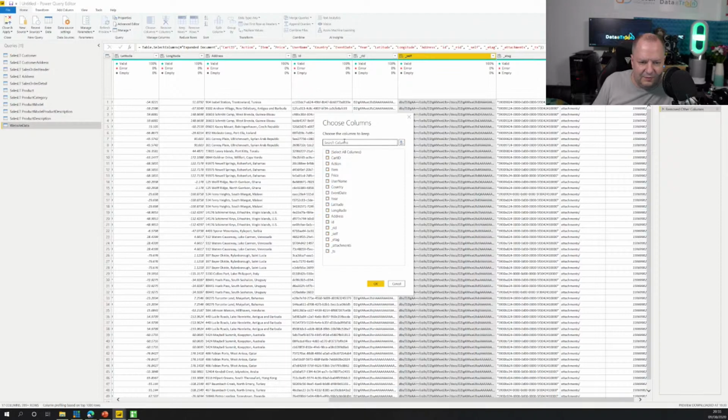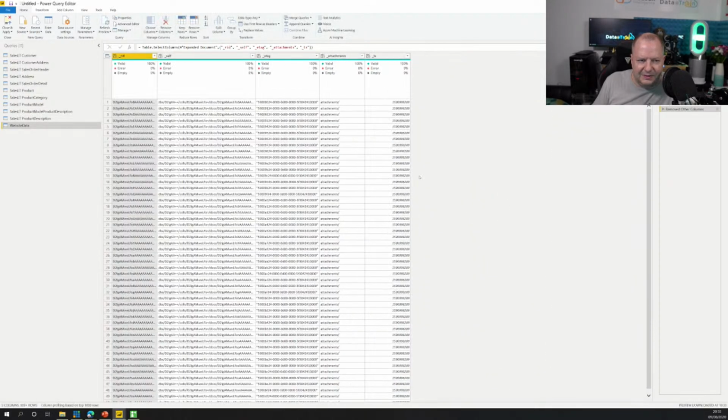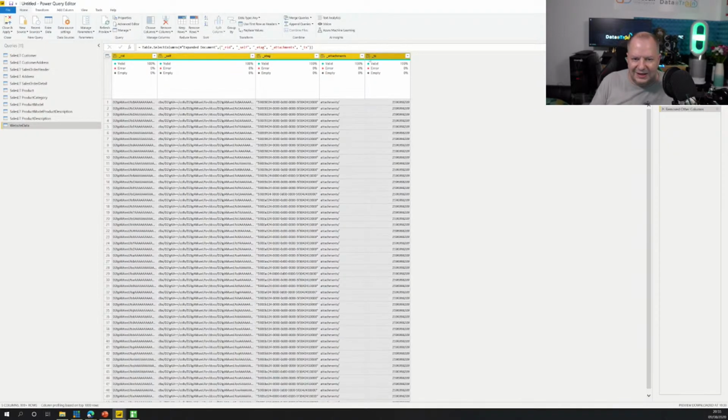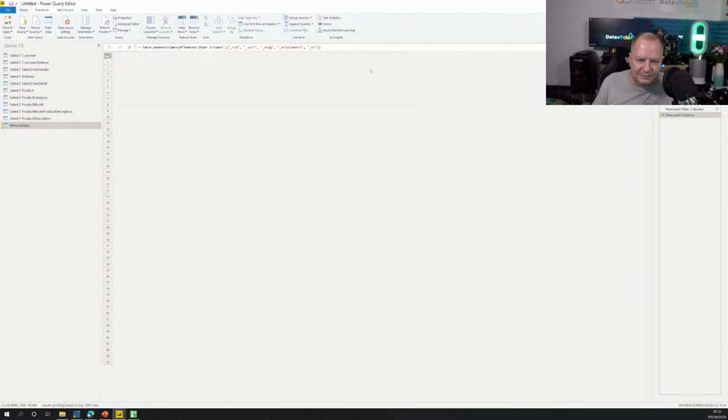So let me uncheck all of them, click underscore. I'm going to select all the search results, click OK. Now what we have is it's gone to the very first one. I think this is just a way of seeing all the columns that it's run. I'm just going to highlight all of them. So I've got the first column, I'm holding the shift key and going to the last column, and it's then selected all of them. I right click and go remove columns.